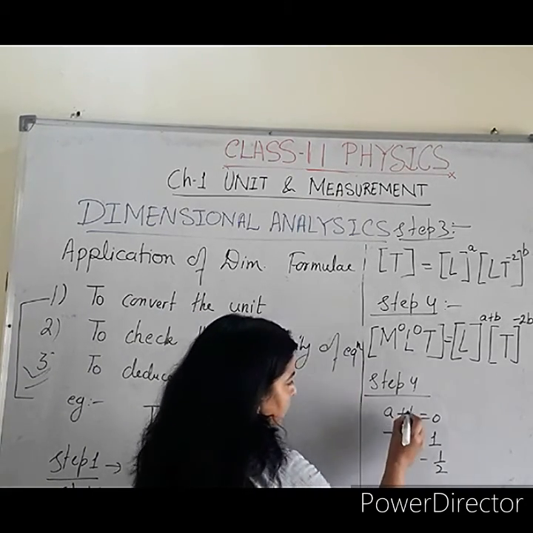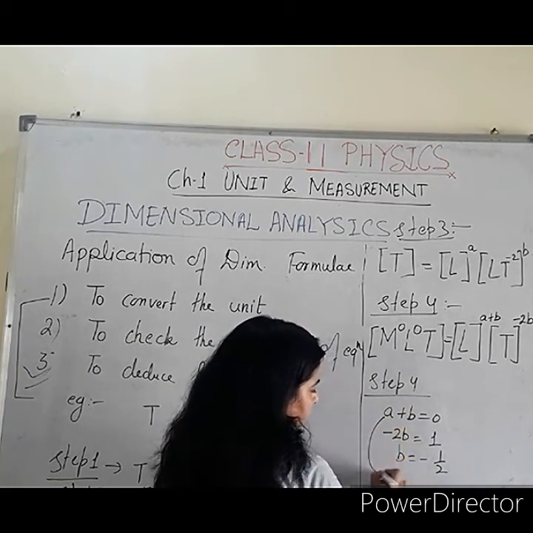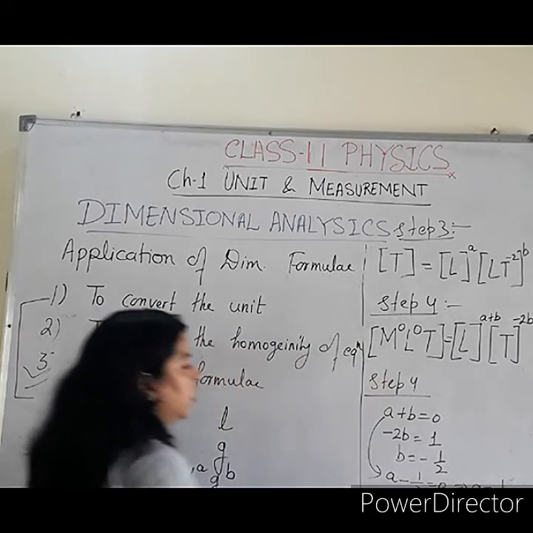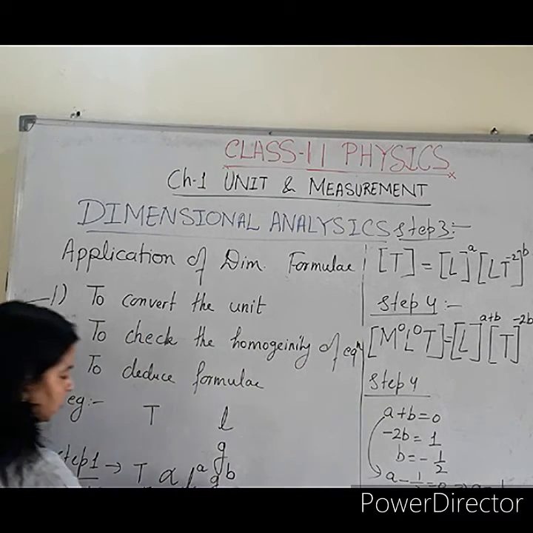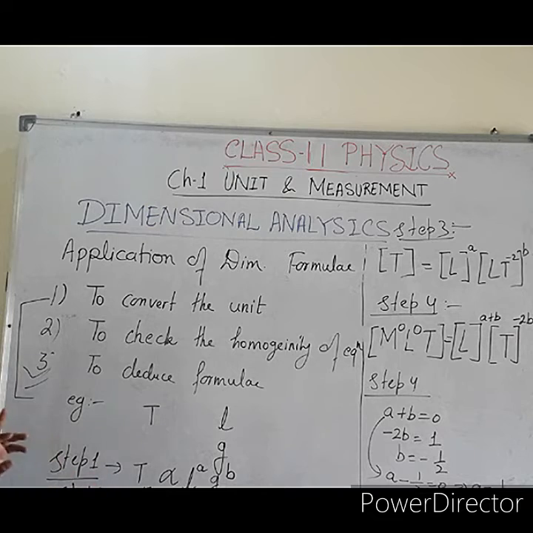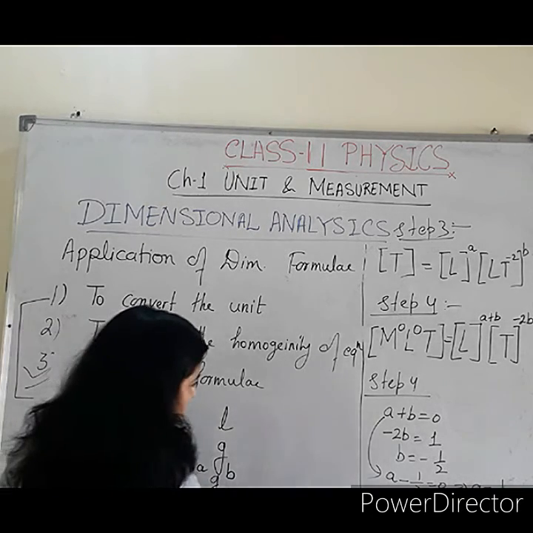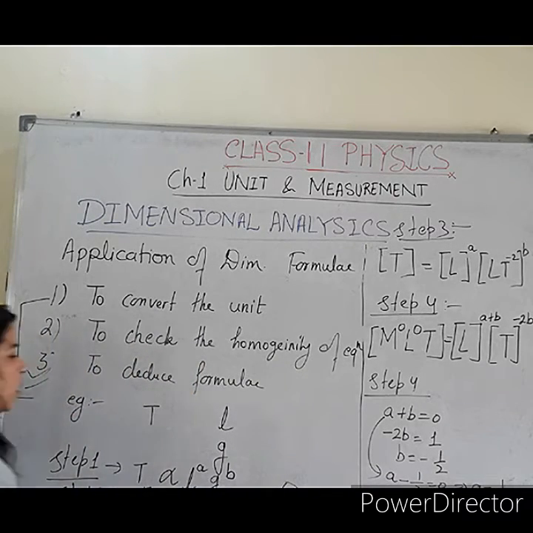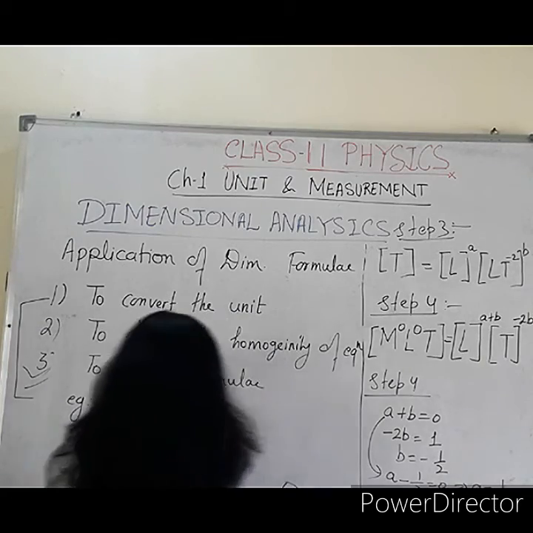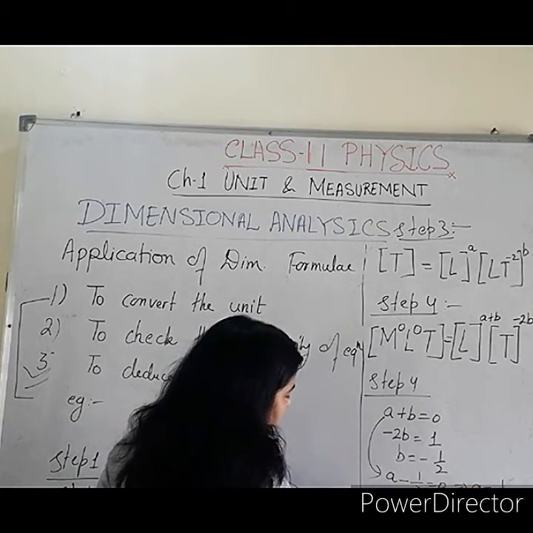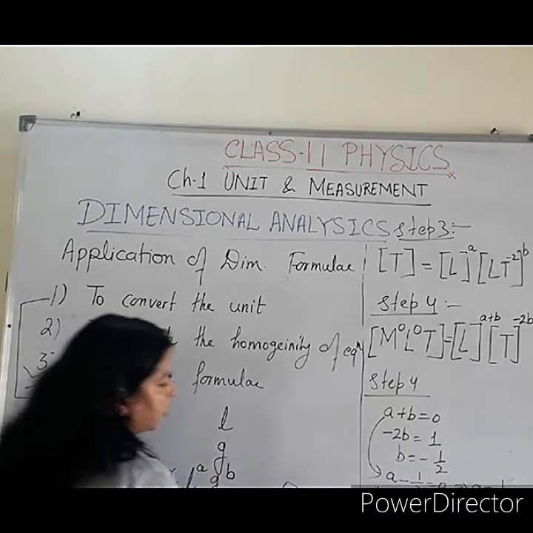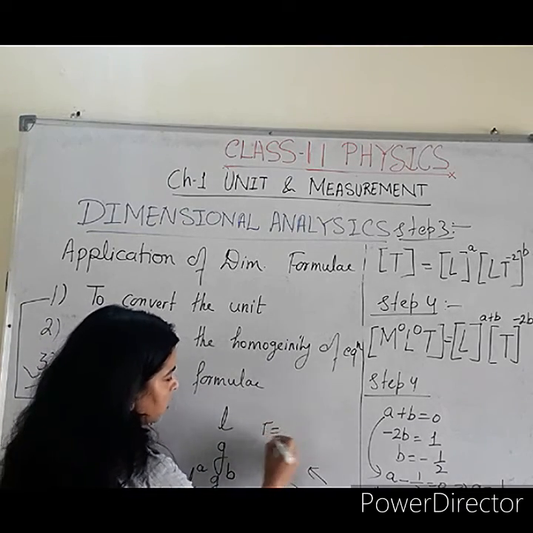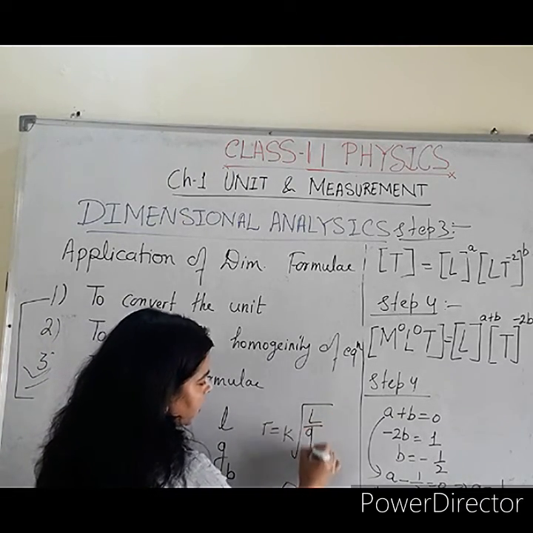And if we apply this B value here, we get A minus half is equal to 0. It implies that A is equal to half. Now, this was the assumption which we took in step number 1 and 2. So we will write the values of A and B in equation 1. Apply this value: T is equal to K, L to the power A means half, L to the power half, and G to the power B, so G to the power minus half. You will gain the term T is equal to K under root L divided by G.